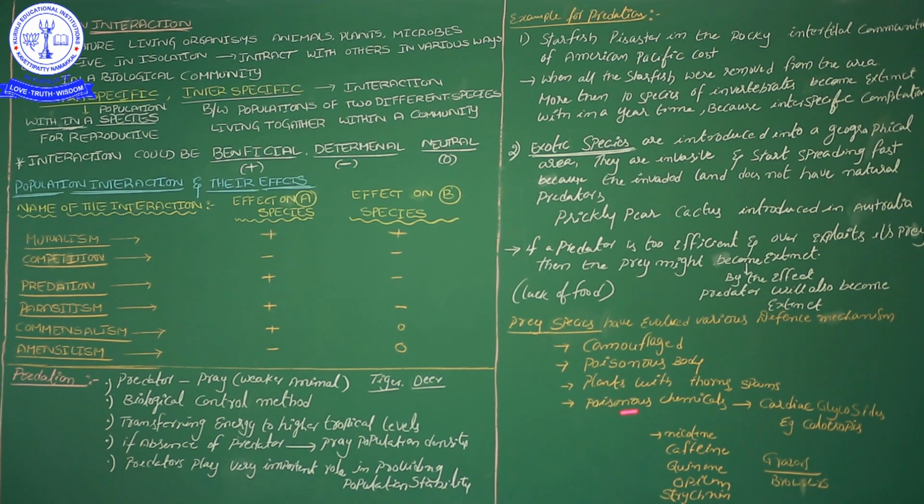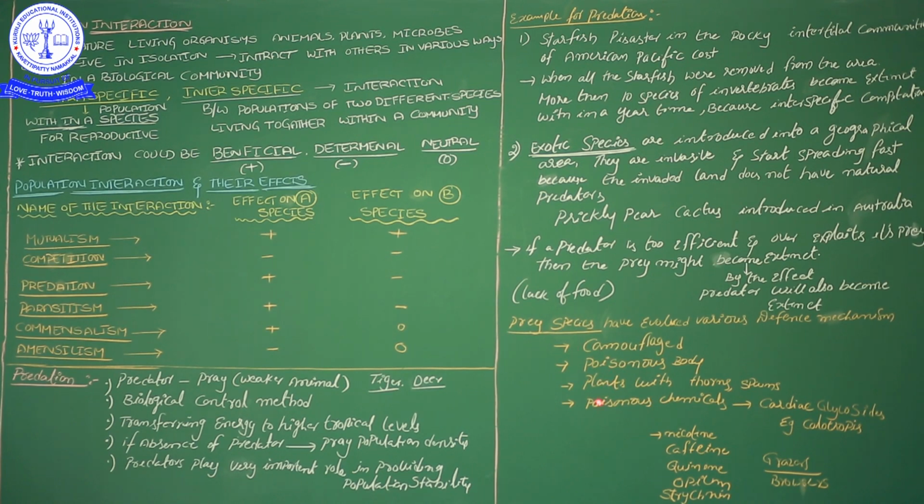The best example is Calotropis. Calotropis is a plant you know, used for making the garland for the deity, with its flowers. When you tear that leaf, white color milk is synthesized. That white color milk has a lot of chemicals. By those chemicals, organisms will not eat those leaves.